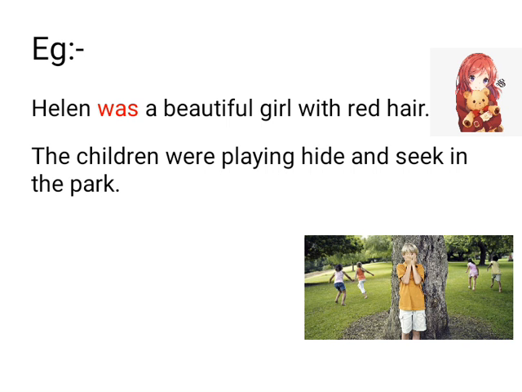See the next, the fourth one now. The children were playing hide and seek in the park. Now here the verb were is used again in the past tense, since were is used related to the word children, and children are a plural noun. I hope all have understood these examples very well.